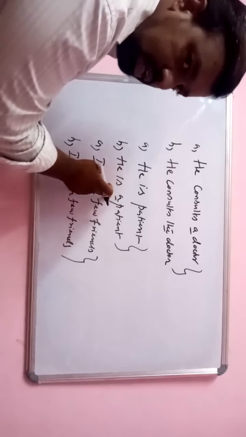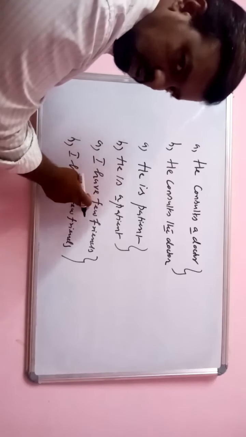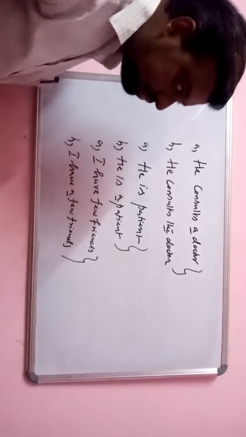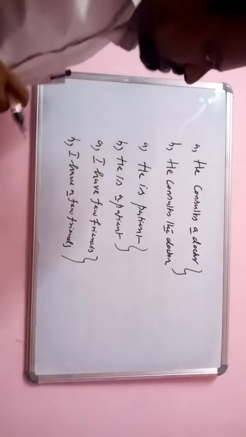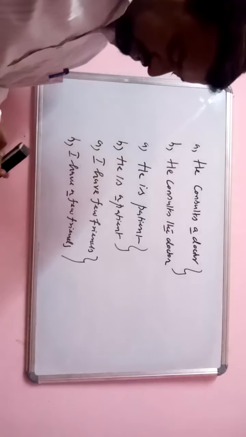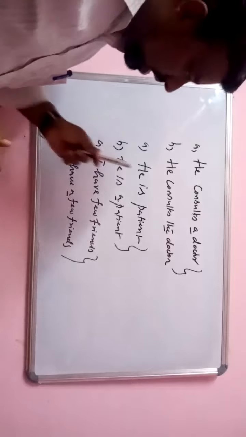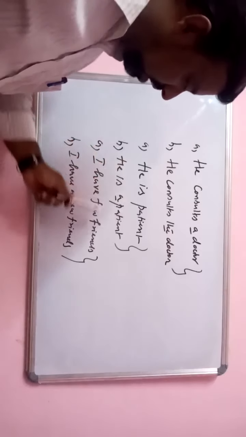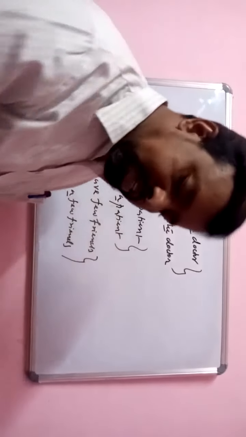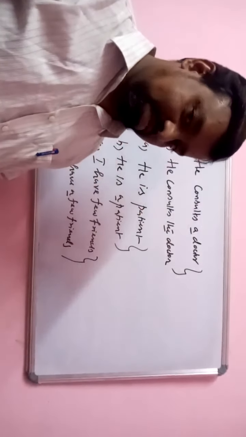Here we have the indefinite article A. I have few friends, zero article, no article here. Here we have A. If you observe these sets of sentences, the difference is a very simple difference. Do you think it makes any difference in the sentences? It makes a lot of difference.